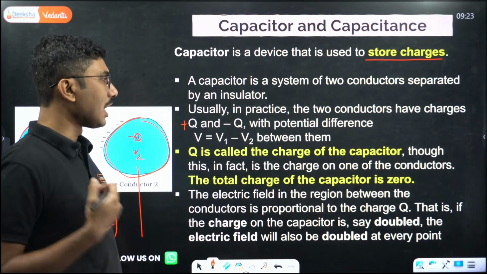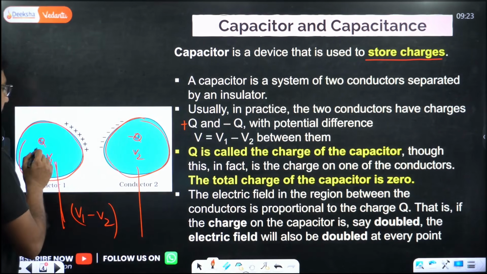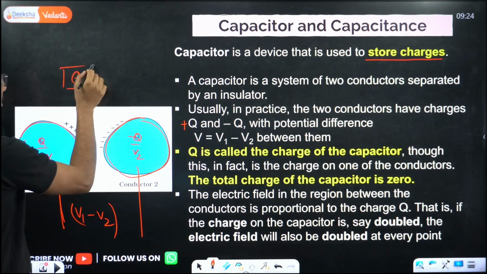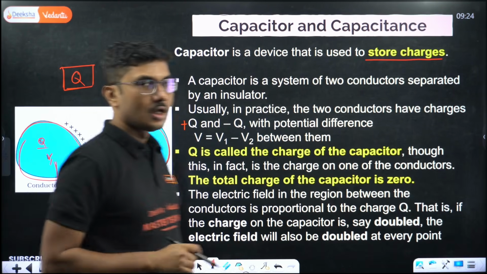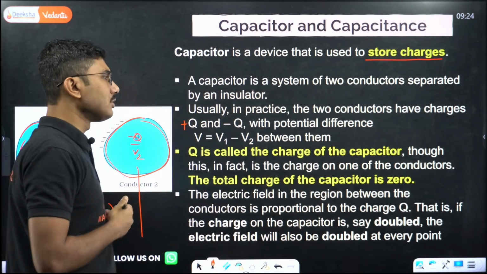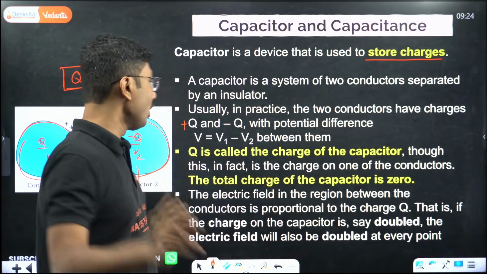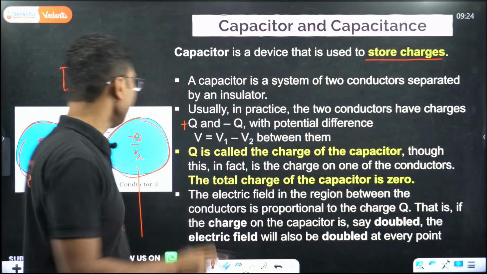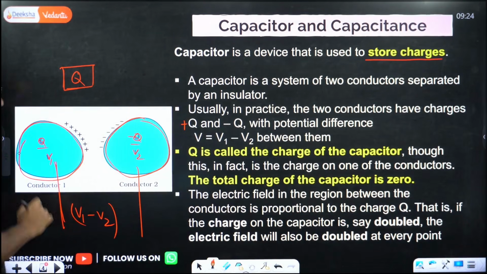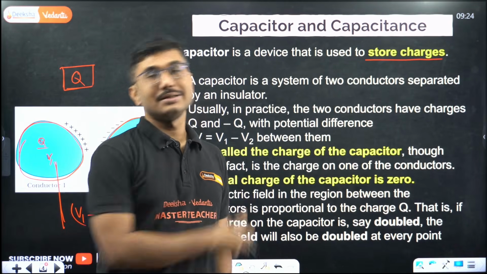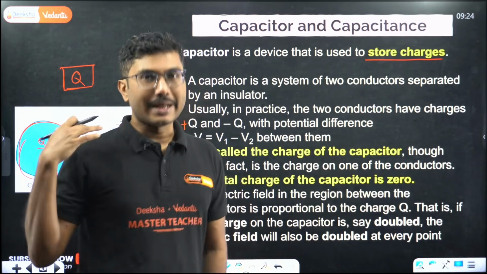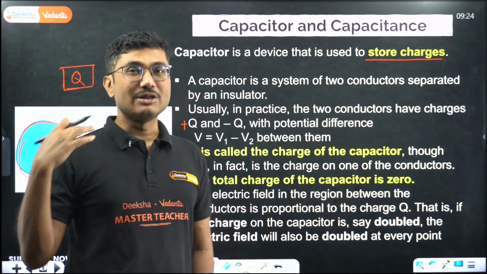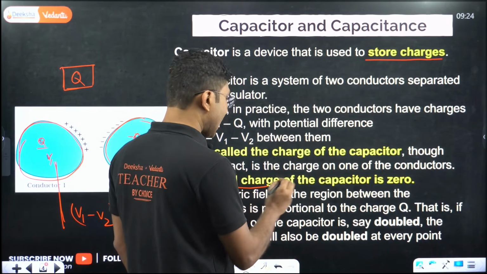Q is called the charge of the capacitor. Even though the charges are Q and minus Q, we say that the charge stored in the capacitor is Q. It is not 0, by the way. Remember, this is a very important point. Q is called the charge of the capacitor, though in fact it is the charge on one of the conductors. If I say charge of the capacitor, that means only the positive one, that is Q. The total charge of the capacitor is 0. Very important point: the total charge of the capacitor is 0.